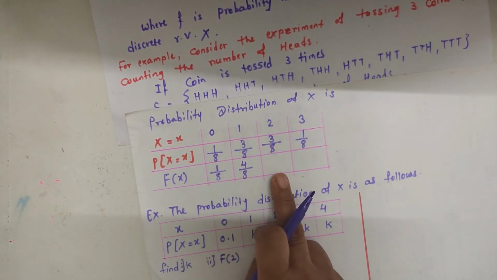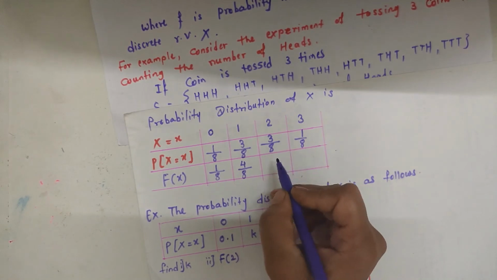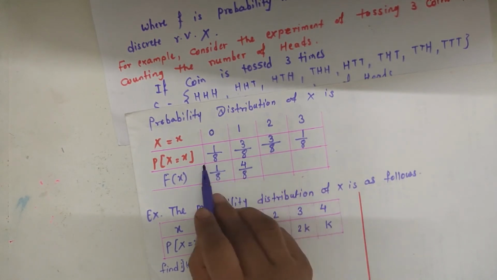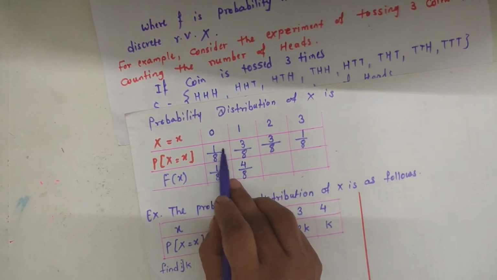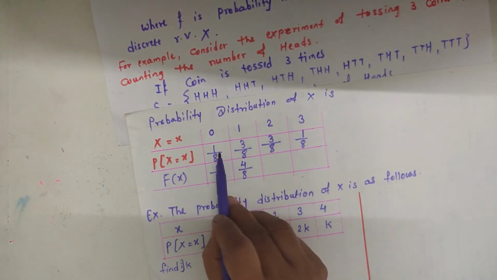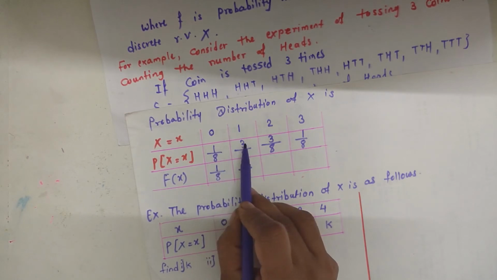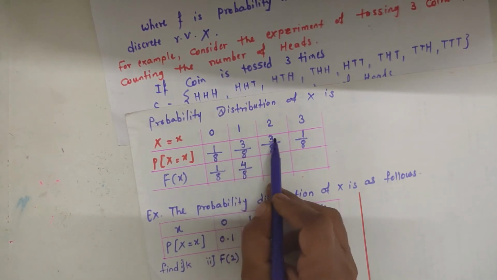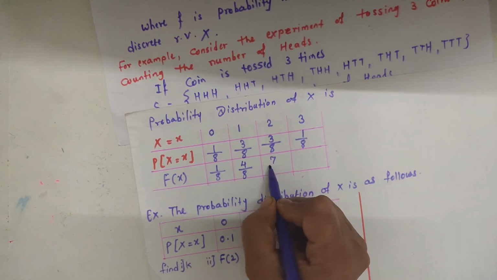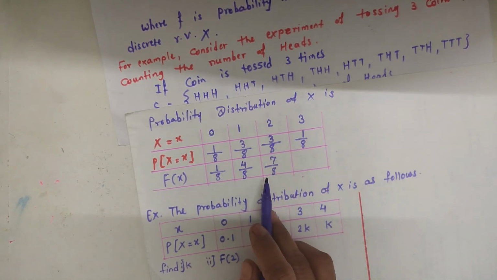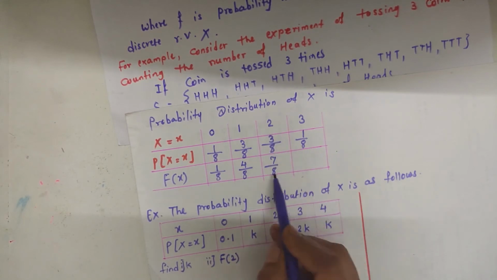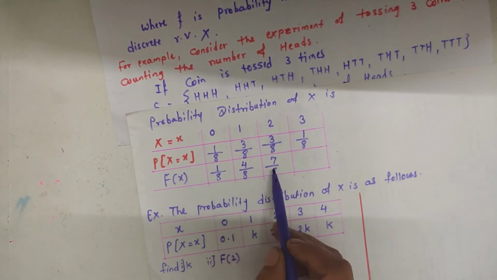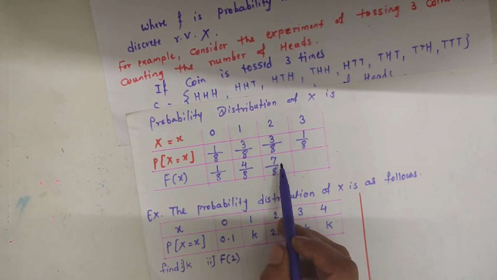Now the next cumulative distribution for x equal to 2 is the sum of all three probability distributions, that is 1 plus 3 plus 3 by 8. 1 plus 3 is 4, and 4 plus 3 is 7 by 8, which is the cumulative distribution F of x equal to 2, the sum of all previous distributions up to x equal to 2.